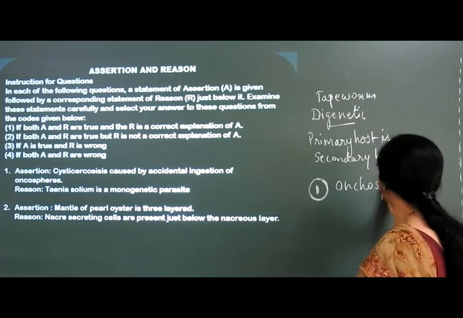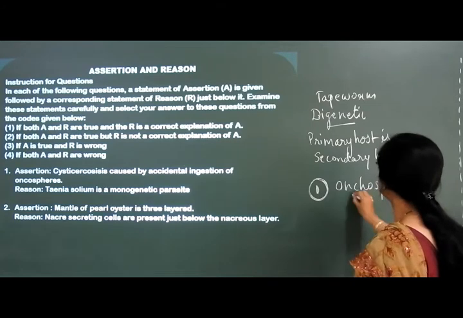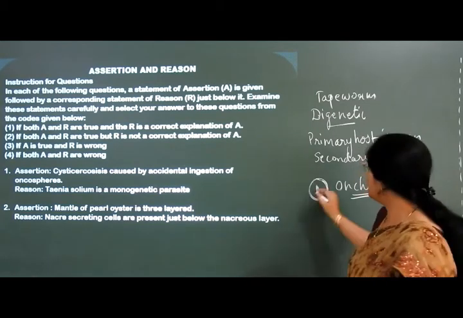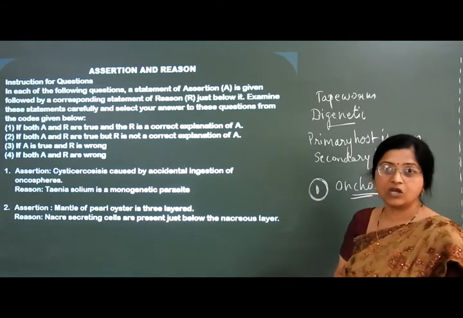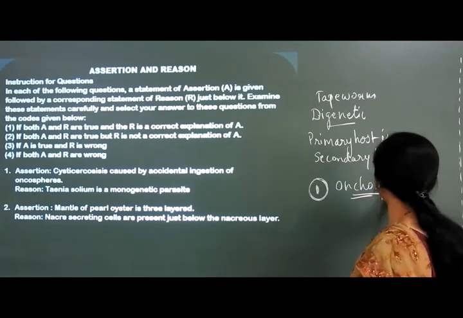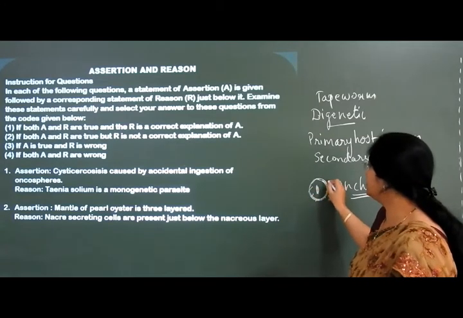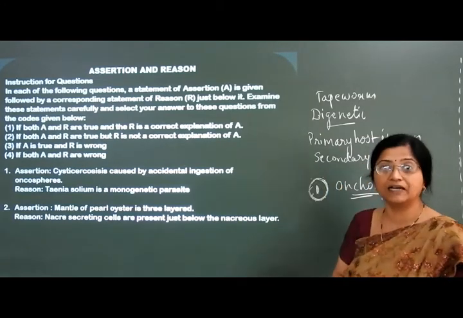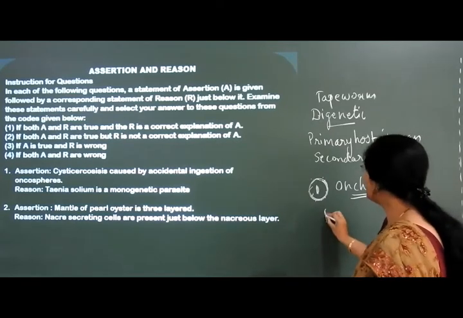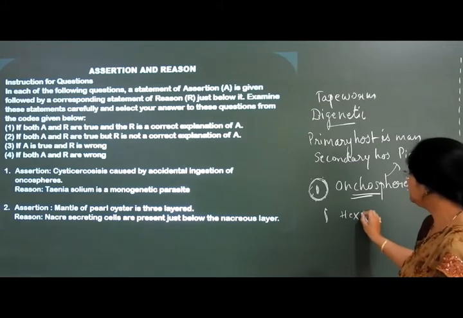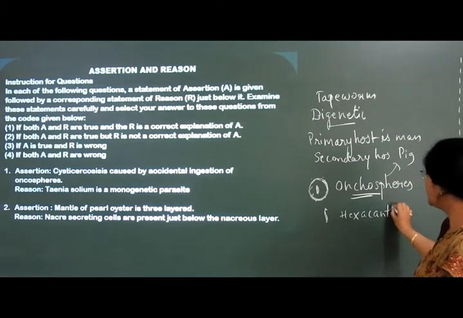You all know that pig is coprophagic, so it will ingest these oncospheres. Once these oncospheres enter the pig's body, the capsule gets digested by the digestive enzymes of the pig, and the larva is set free. This larva is called the hexacanth larva.